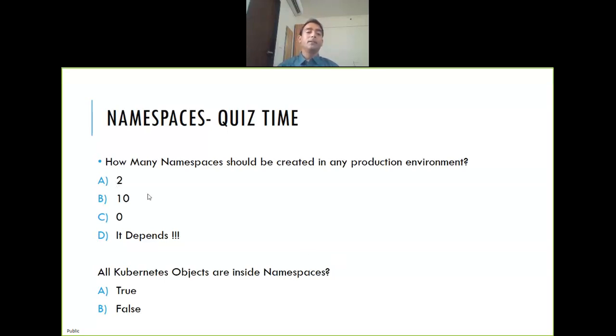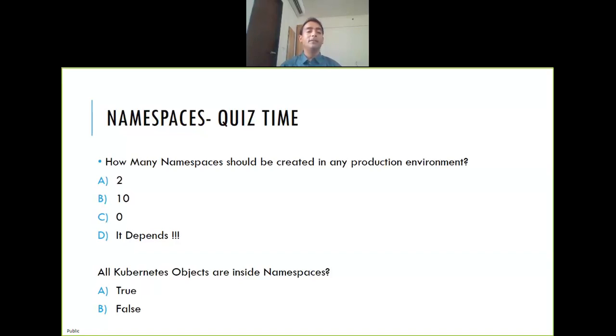Because in Minikube, if I'm running Minikube, I can run even without any namespace. Default is good enough for me, right? That is what we are going to do today. So 0 is the answer for that case. Now, if there are only 2 environments and I only bother about 2 environments, sharing my cluster with only 2 sets of people, 2 is good enough.